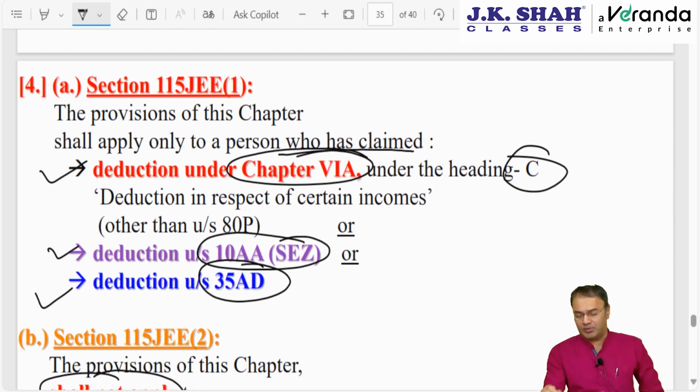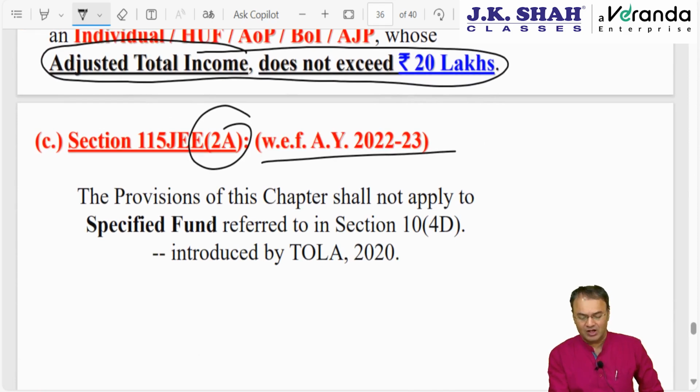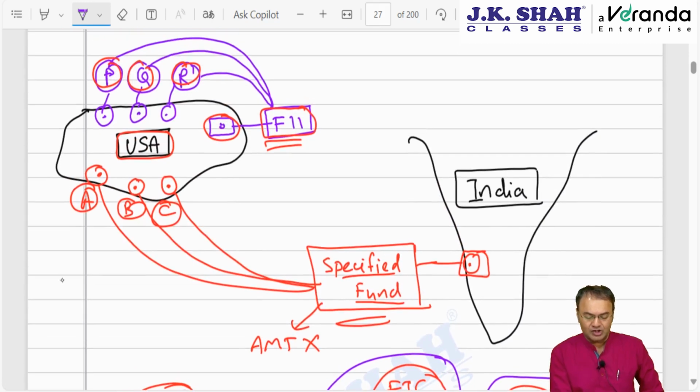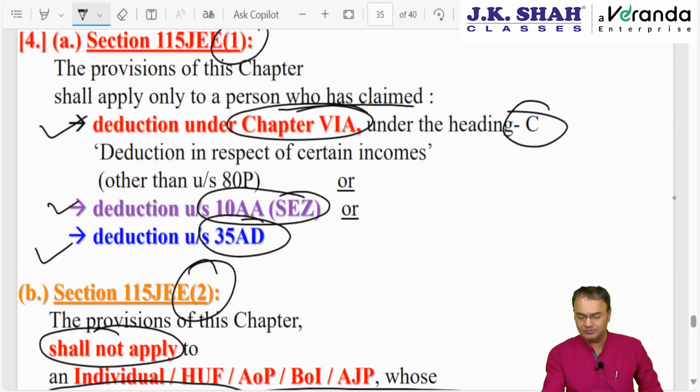Then government said one more person, that was 115JEE subsection 1, subsection 2. Subsection 2A, recently introduced by Nirmala Sitharamanji, specified fund. Specified fund referred to in 10(4D). What is a specified fund? I explained it to you here sometime back. A specified fund is the same as an FII, but it is incorporated in India. Then in such a situation, the AMT chapter will not apply. So 3 people it will not apply to, apart from company.